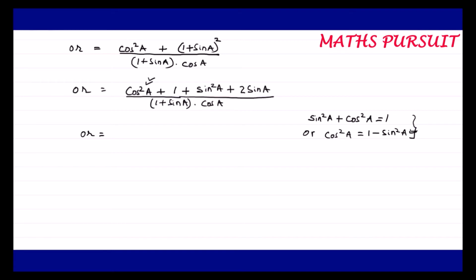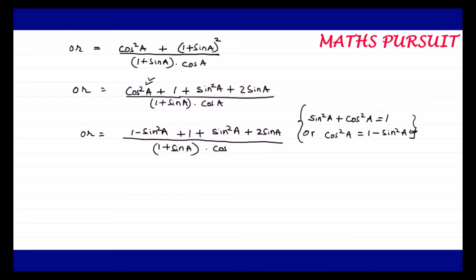So instead of cos square A, I am going to write 1 minus sin square A plus 1 plus sin square A plus 2 sin A. Guys, this is a separate part and this is a separate part, upon 1 plus sin A into cos A. Hope guys till here we are pretty clear.